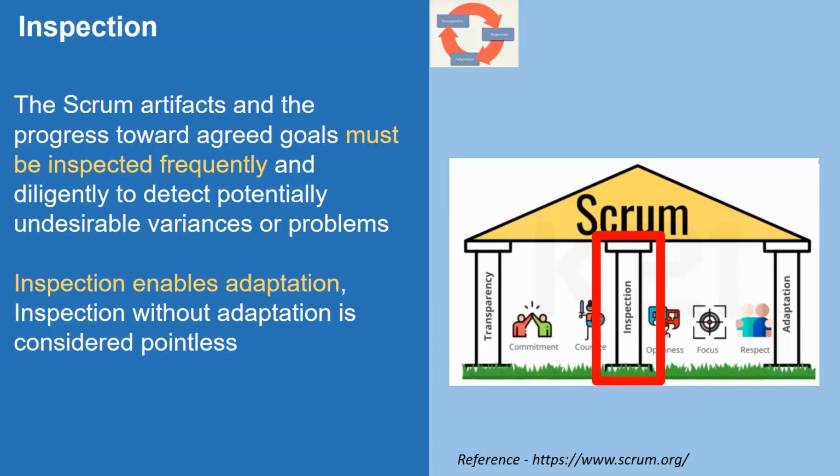All the 5 events, the ceremonies that we have talked about, we'll discuss in a while. But this pillar replaces the need for the formal status report described in the waterfall methodology. So what is a status report? It's a kind of inspection, right? You are planning to see what is getting done, so you want to inspect. I'll talk about the details of how we do inspection and adaptation in all the 5 events. But let's cover the adaptation part first and understand what adaptation is.